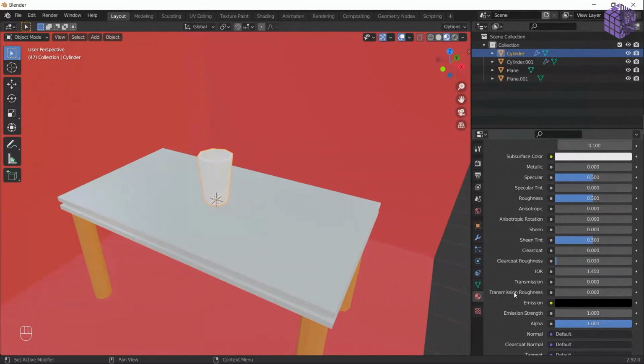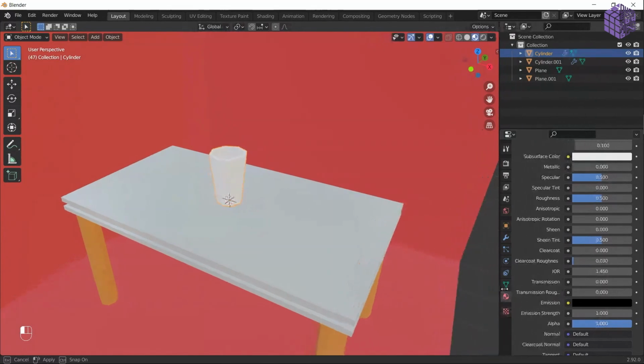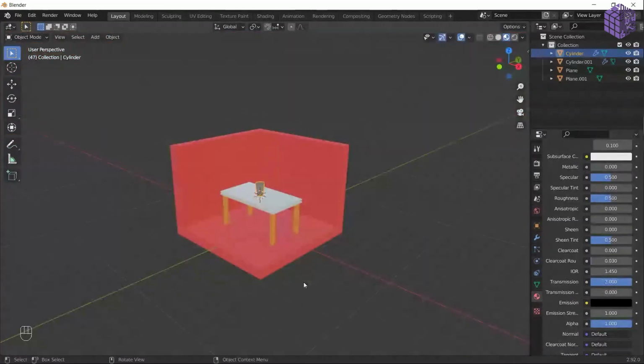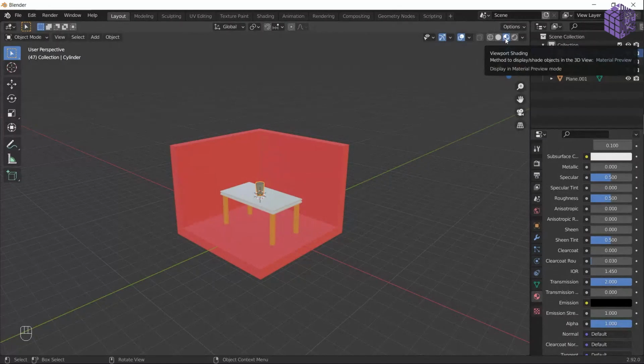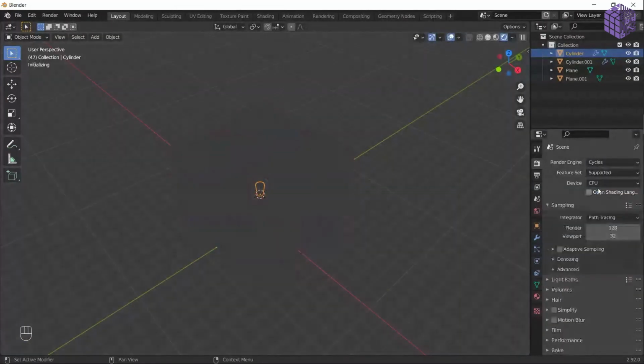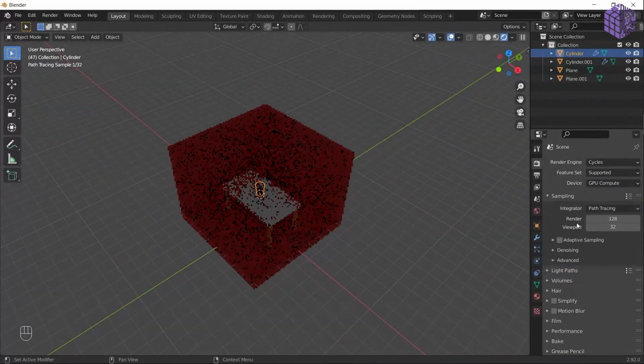In material preview, you can't see the materials in their real state, because this is how EEVEE works. So we are working in EEVEE. The default engine for the material preview is EEVEE. You can't change it here. Okay. So if you go into the render preview and change it to Cycles, let me check the GPU, adaptive sampling, network optics.